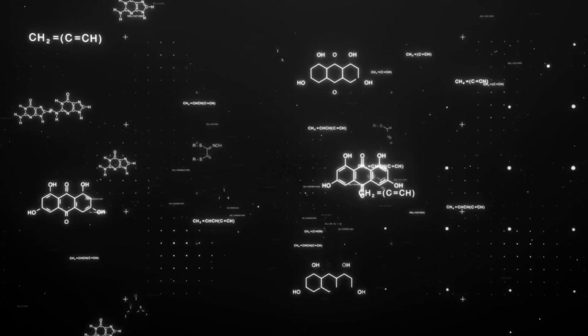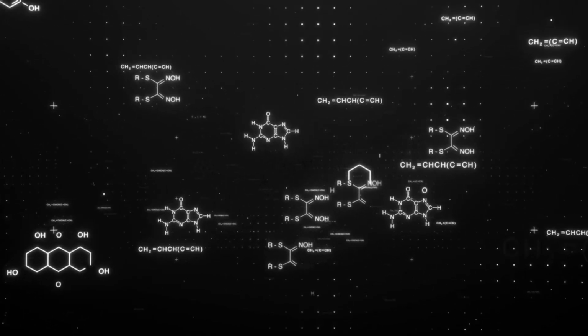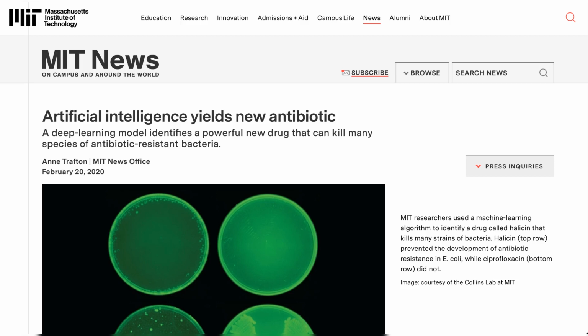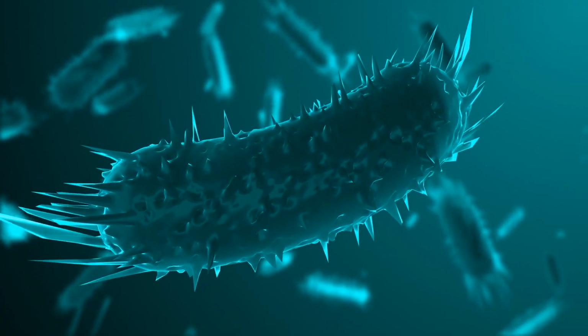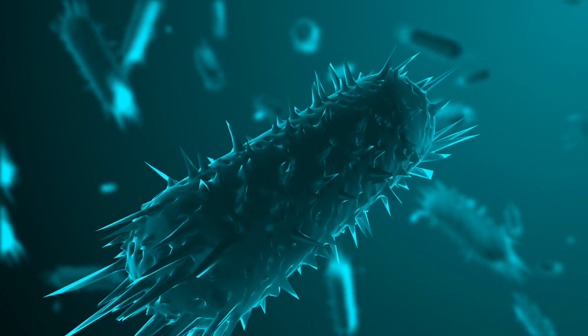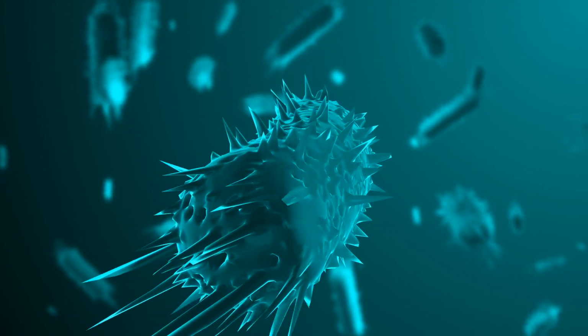For example, AI has been used to analyze vast databases of chemical compounds and predict their potential as new drugs. In 2020, a team at Stanford University used AI to discover a new antibiotic compound that had never been used before. The AI algorithm identified the compound's unique properties that made it effective against drug-resistant bacteria, a discovery that could revolutionize the fight against antibiotic-resistant infections.